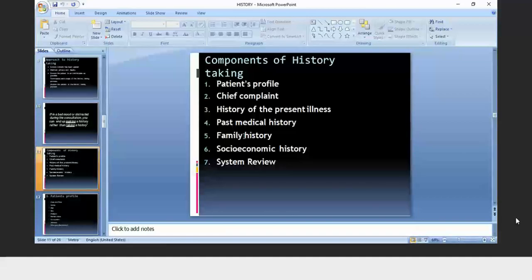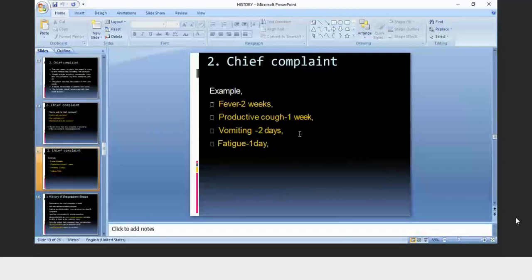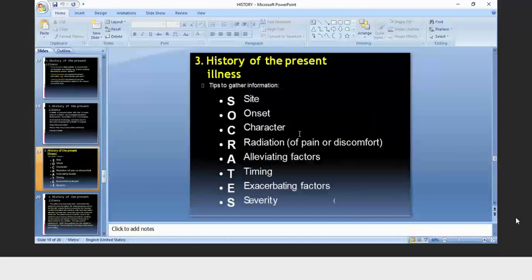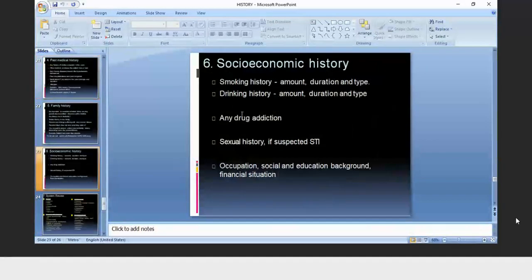Okay? In the family history, you have to ask whether genetically transmitted diseases are there. You have to inquire for these diseases. In socio-economic history, what you have to ask is financial status, what occupation he is doing, any habit of smoking, any habit of drinking. Okay, smoking history, drinking history, any drug addiction, sexual history.